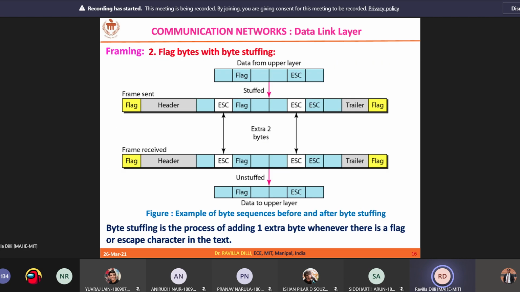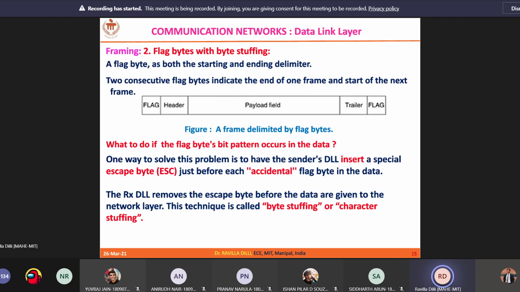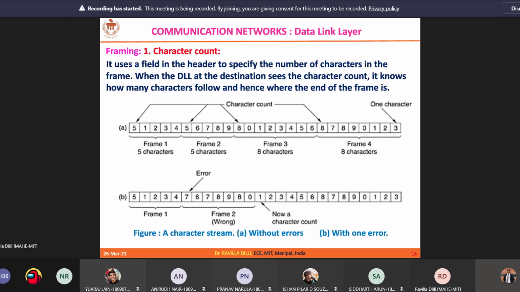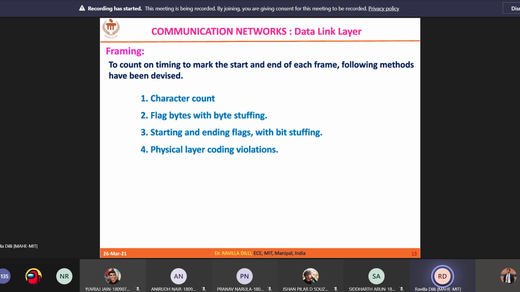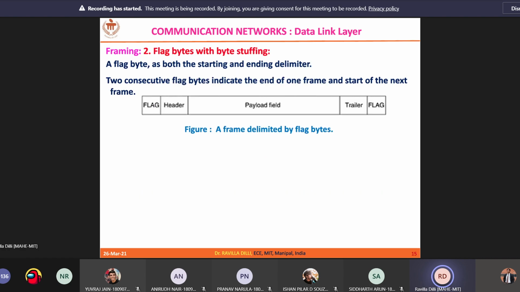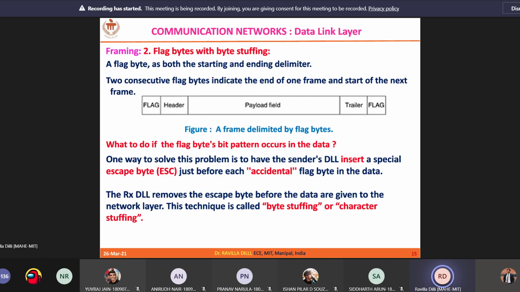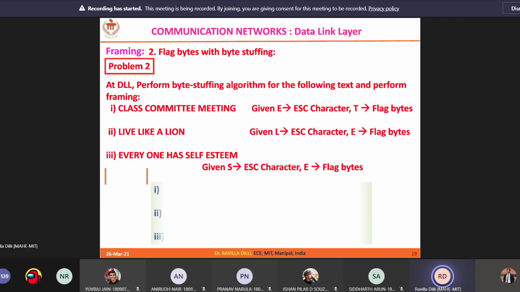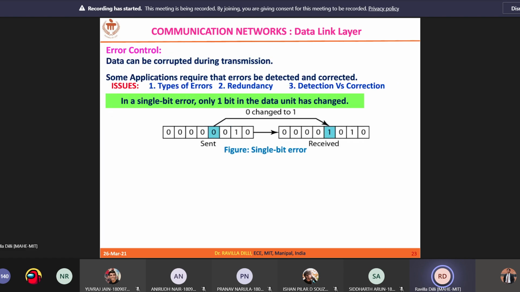So framing, we have discussed 4 techniques. The first technique was character count, then flag bytes or byte stuffing, bit stuffing, and physical layer coding. The second aspect was error control, where we have already started, and the kinds of errors that we can expect are single bit and multiple bit errors.